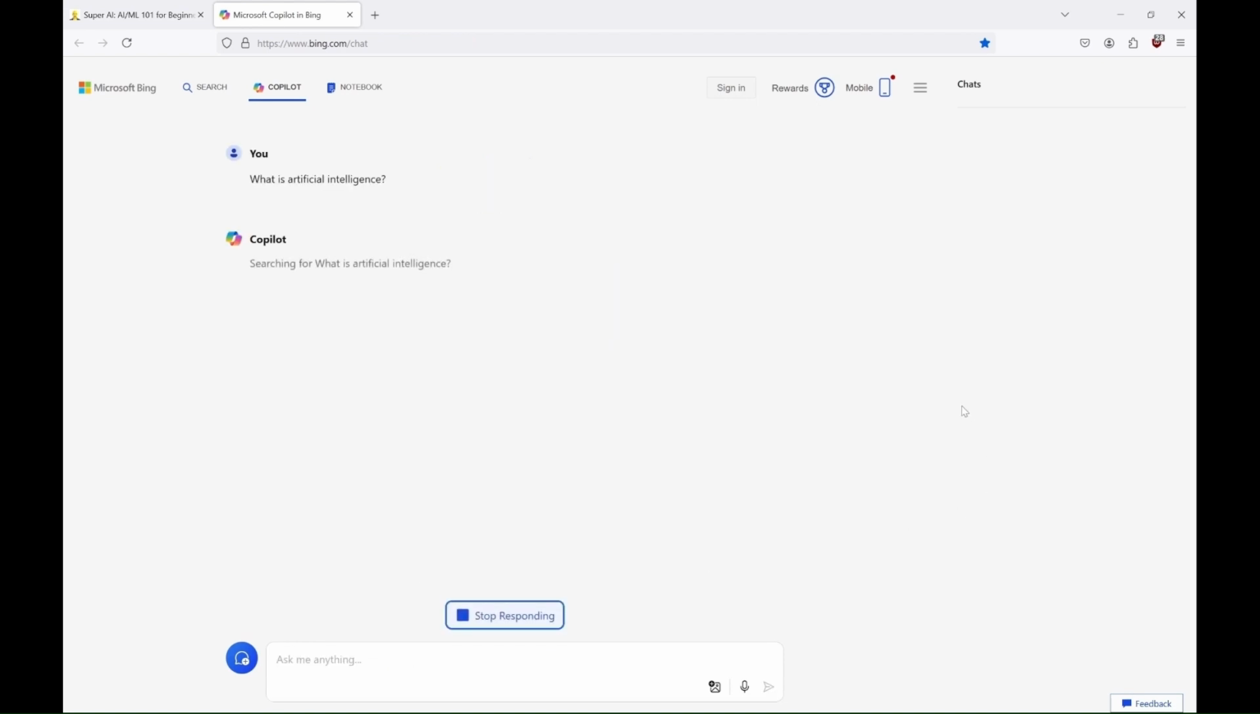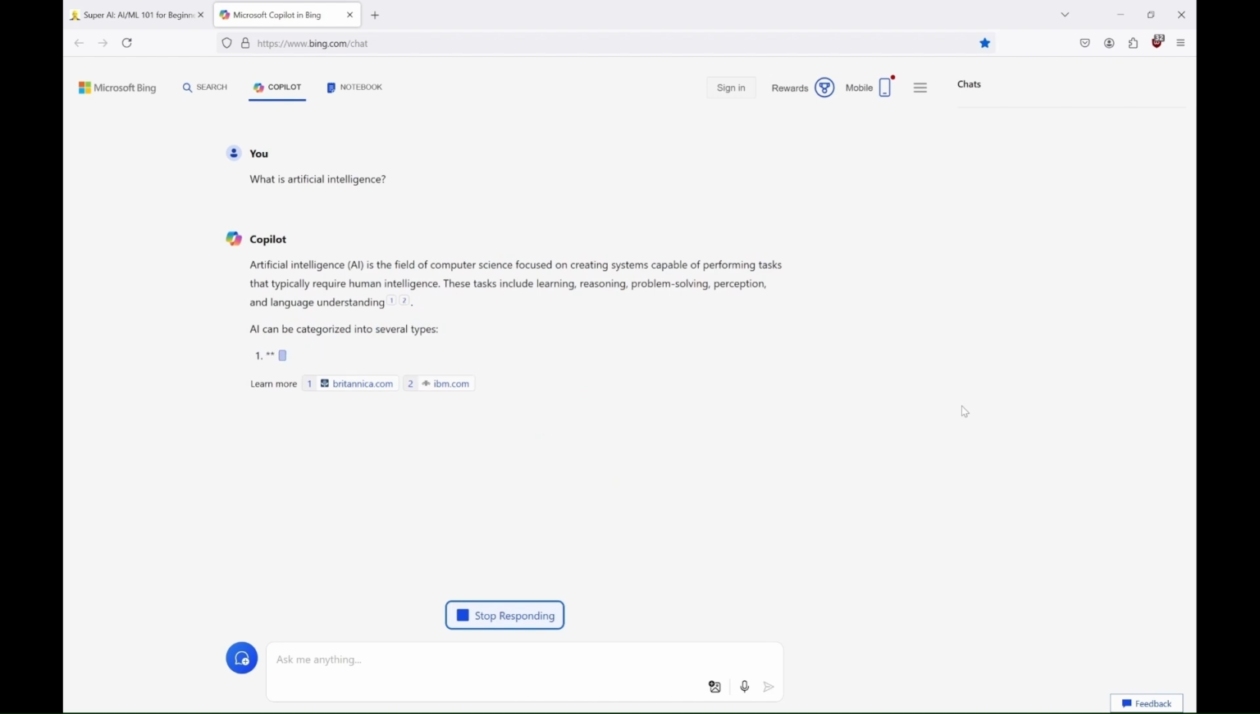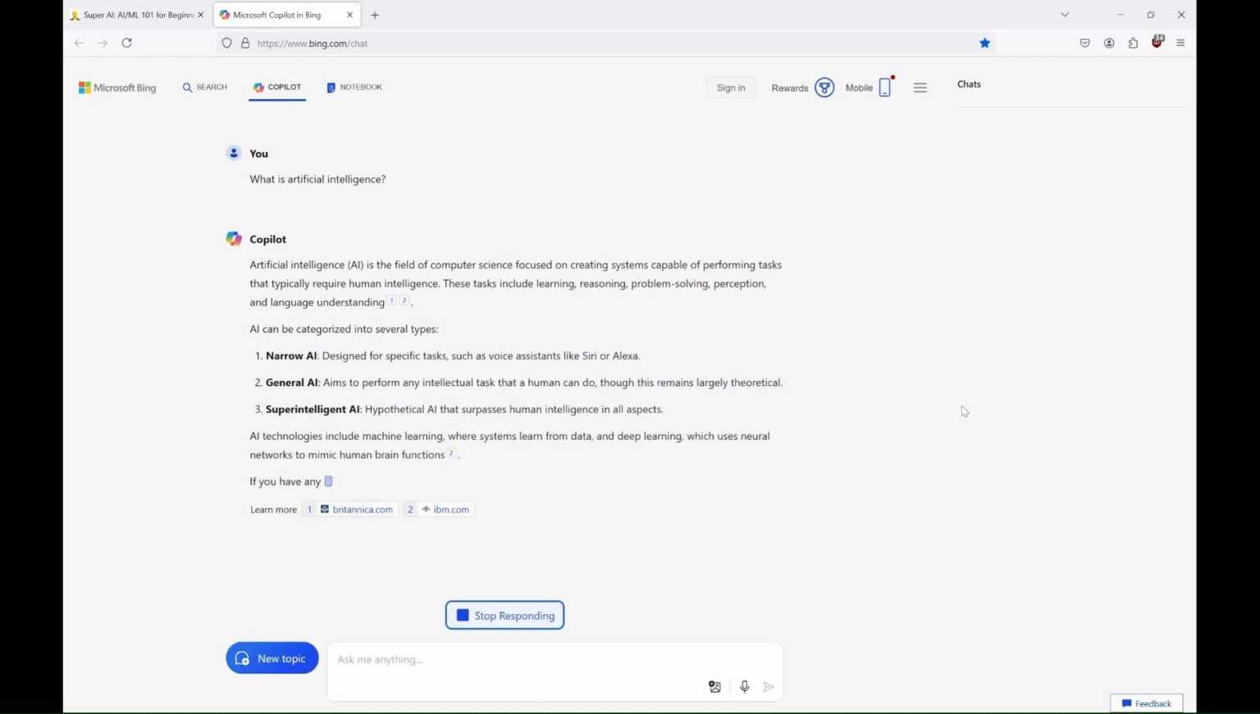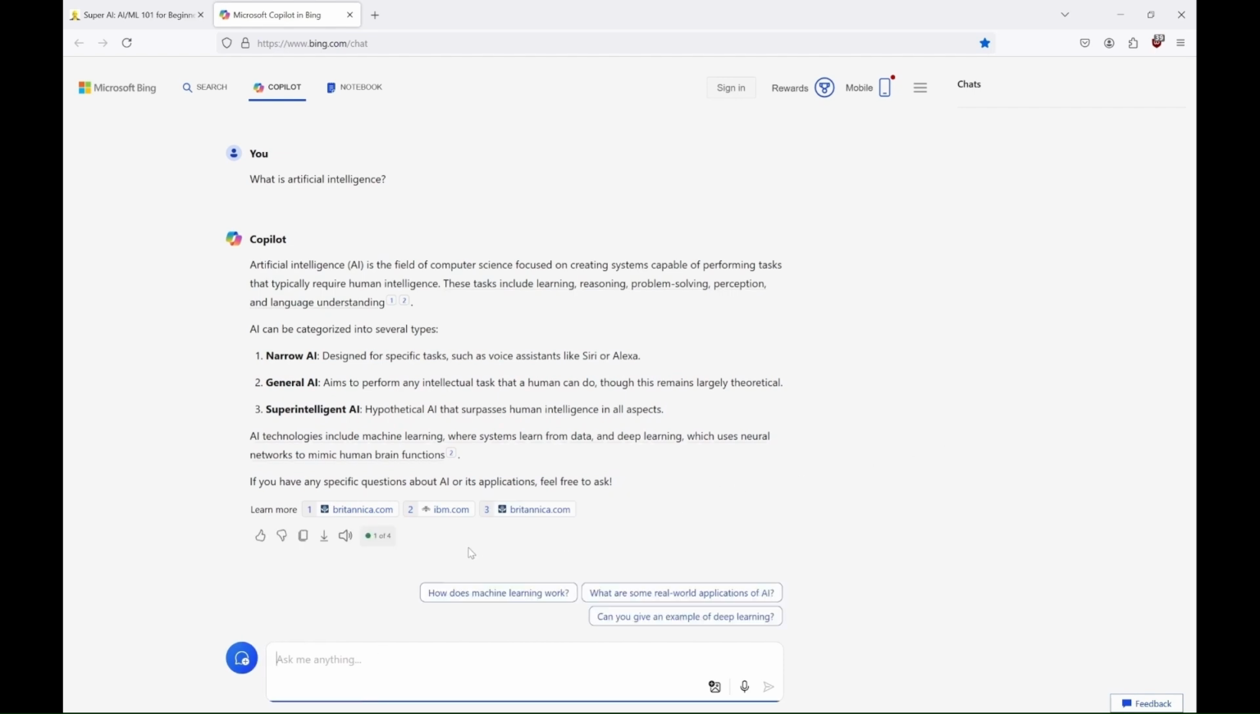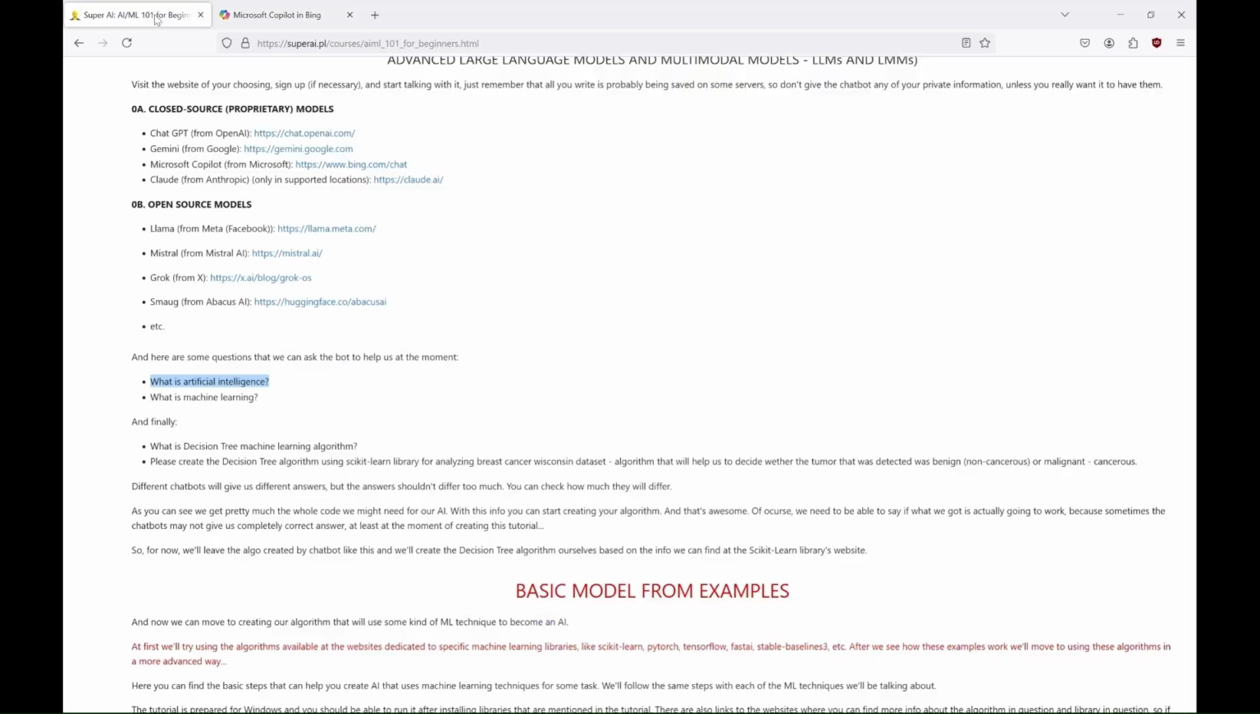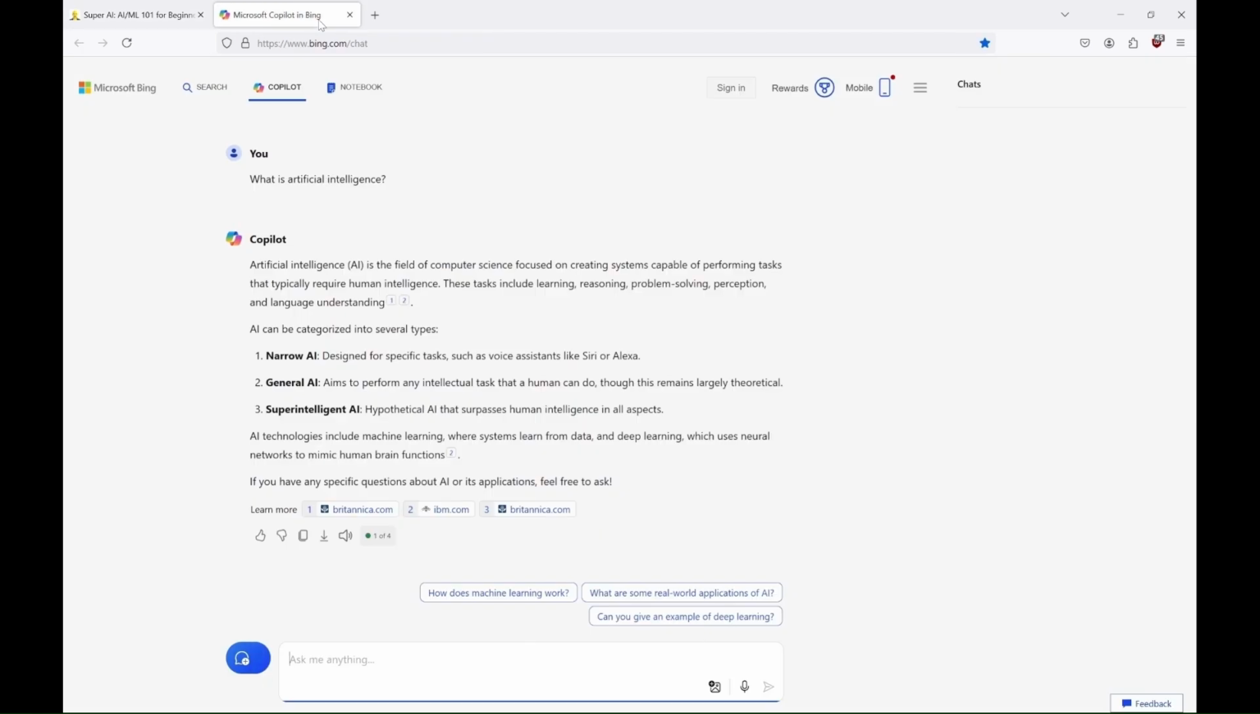It might take a while, depending on the version you use. As you can see, it categorizes AI into several types. Narrow AI, what we have in 2024. General AI, what we want to have. And superintelligent AI, that's me of course. Anyway, Copilot proposes other questions, links to sources, and shows the limit of questions we have, which depends on the version you use. So let's ask the second question: What is machine learning?